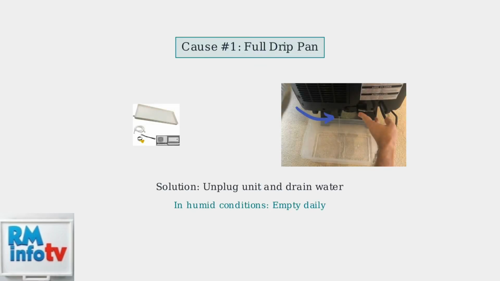The most common cause of leaking is a full drip pan or condensate tank. When this tank overflows, water spills onto the floor. The solution is simple: unplug the unit and drain the water completely.